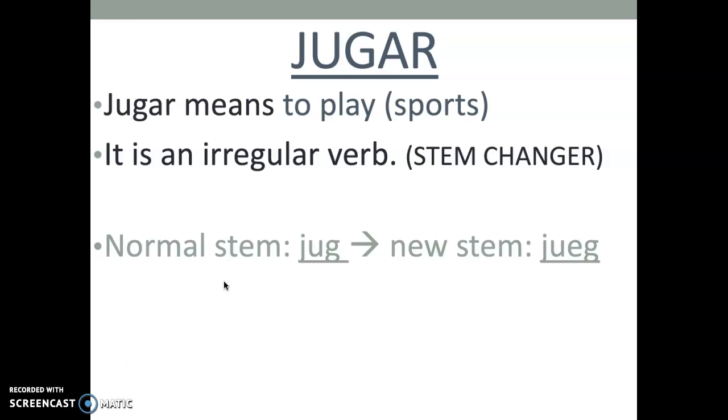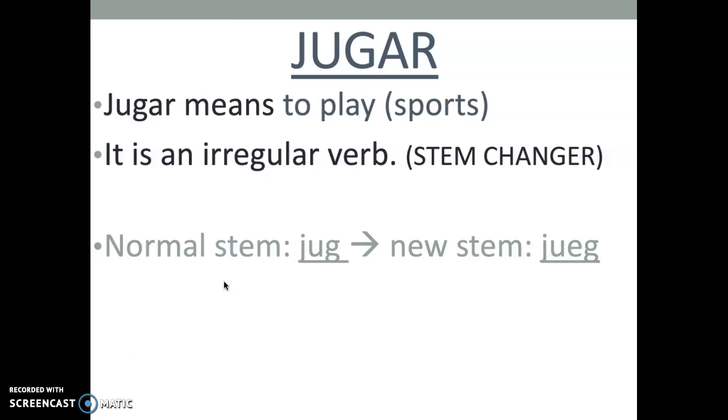This is a stem changing verb, meaning we have a change in that stem. So what is that change exactly? Well, if you look at our new stem, it is now J-U-E-G. So what is the difference between the two? You guys can see we add in the letter E. So this is a U to UE stem changing verb.